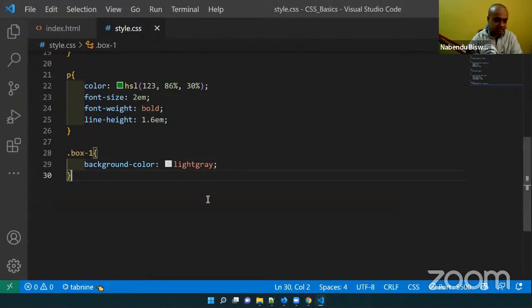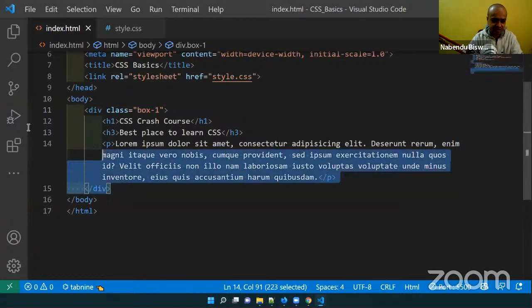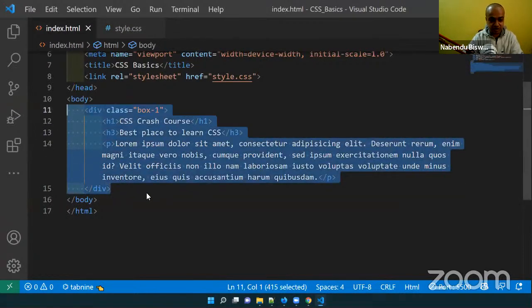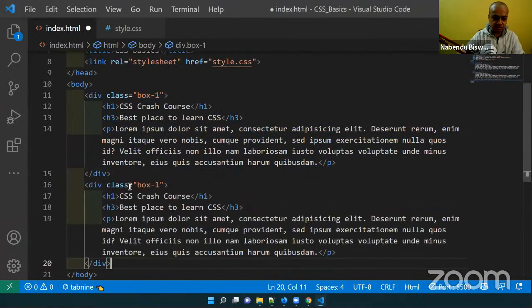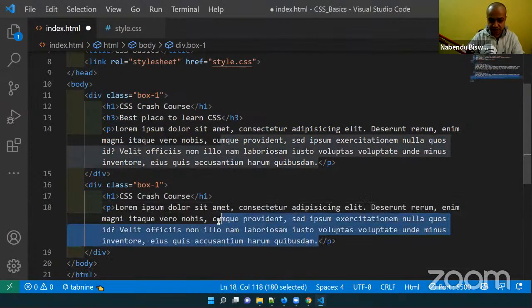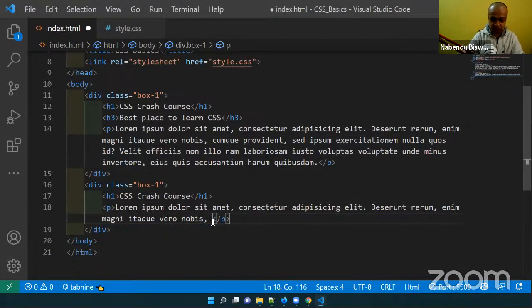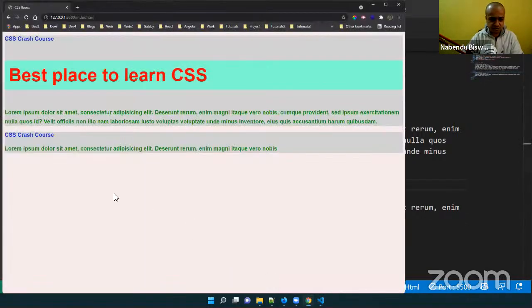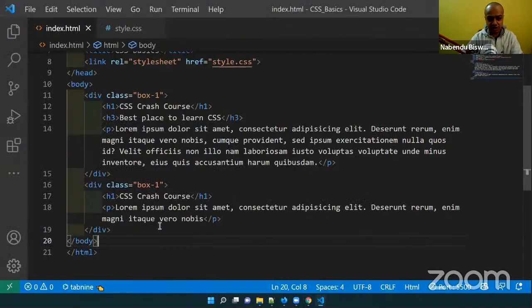And now classes we can have in multiple places, like this I can have another one. So maybe I will remove the h3 here, and maybe I will make this a bit smaller so that it is differentiable. So I can have this box at multiple places. See this. Okay, so I am having box in multiple places, and the box styles will be applied there. Okay, so now I will tell the id.